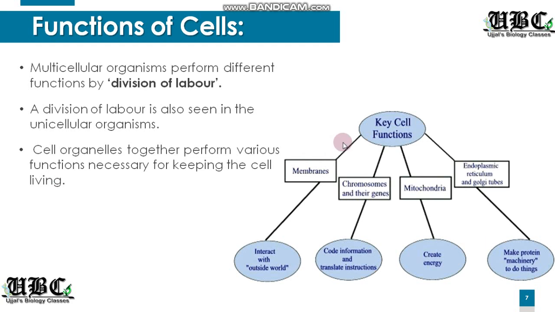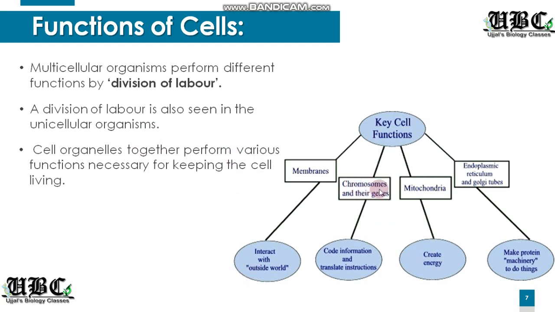Here is a chart which also gives us the key cell functions. The cell has external membranes, and these membranes interact with the outside world. Like we have heard about the plasma membrane. It is a semi-permeable membrane. Why? Because it restricts the passage of different kinds of substances in and out of the cell.